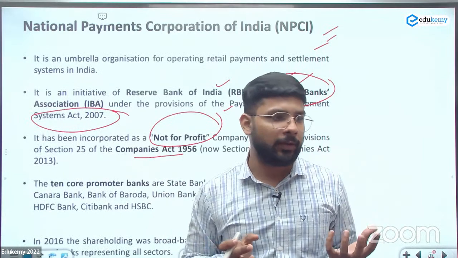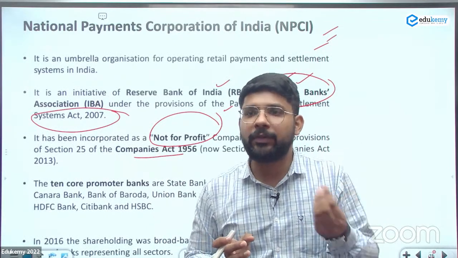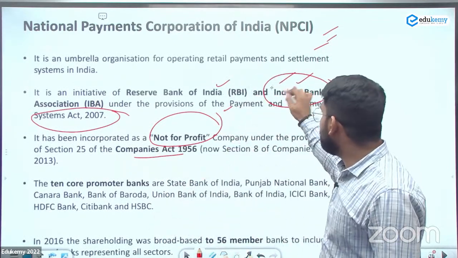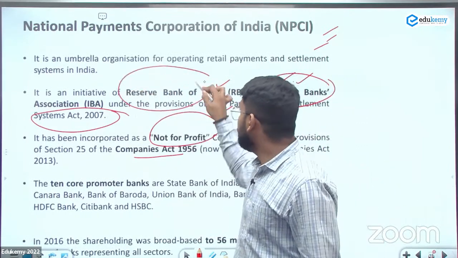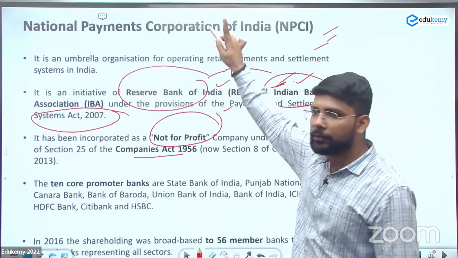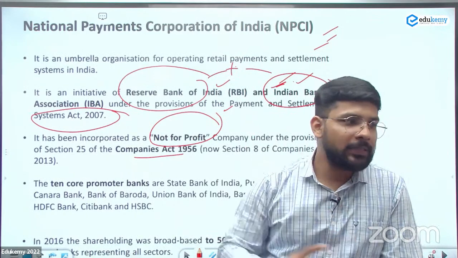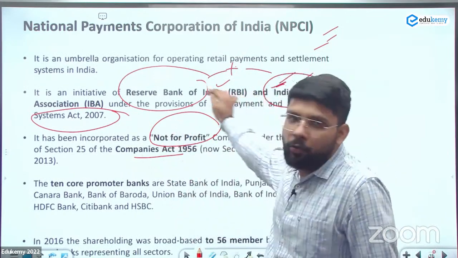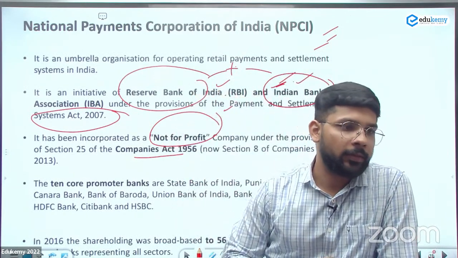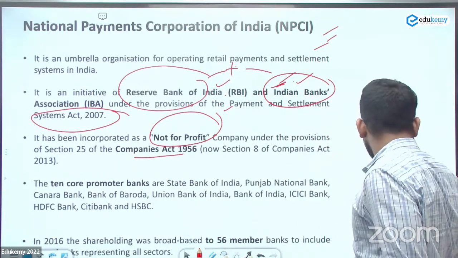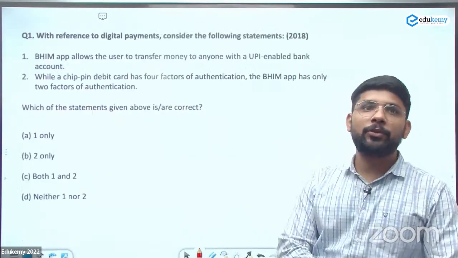ये फास्ट क्यों है? Because the technology they are using is very fast. So in the IBA with the RBI, they are sitting together and make NPCI. तो NPCI का फास्ट होने का रीजन दोनों का कोऑर्डिनेशन भी है. Okay, now let's see the question asked by the UPSC. Please try to give the answer.